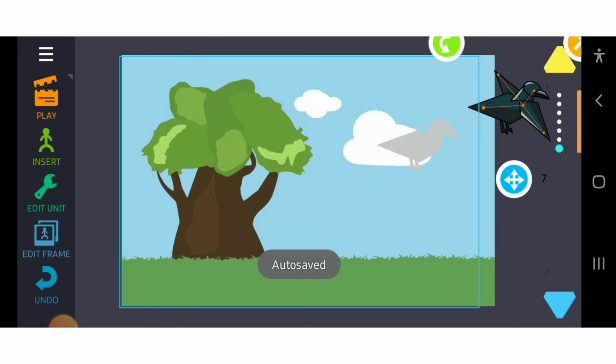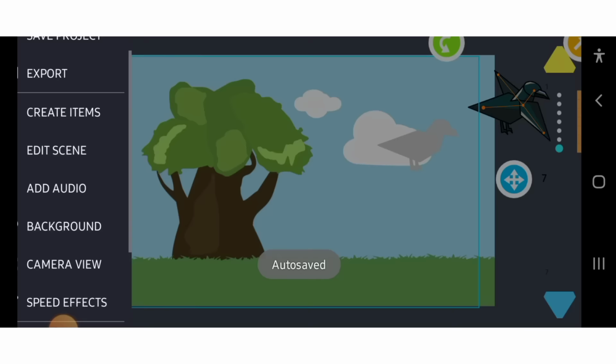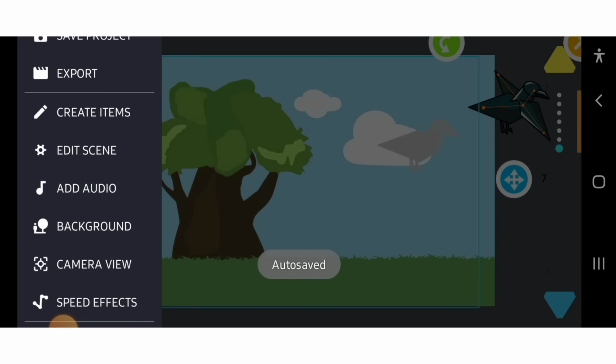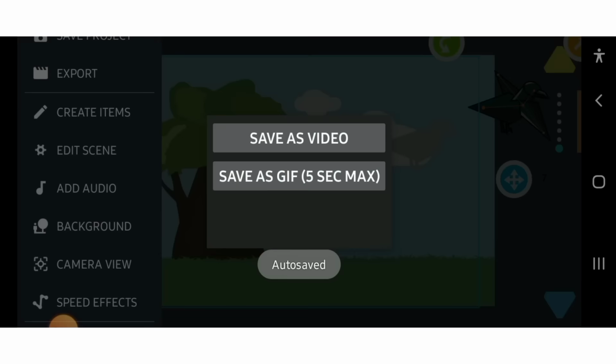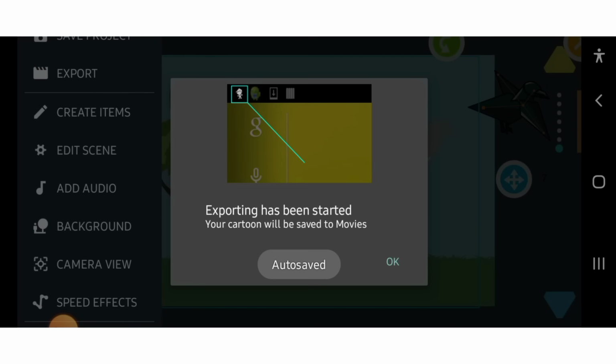So once you're done, you just go to Export and you save it as video.